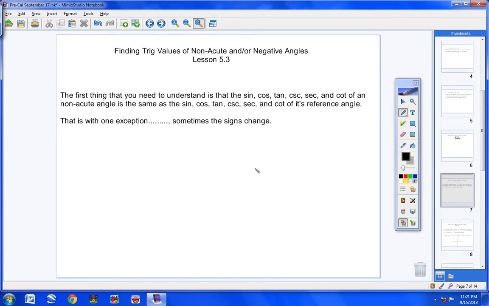Are you ready? If I ask you to find the sine of 150 degrees, we learned yesterday how to find the reference angle for 150. Remember? We start here and we go 90 and then 60 more, and then we draw our angle, and the reference angle was always the angle that fell between the x-axis and the terminal side.